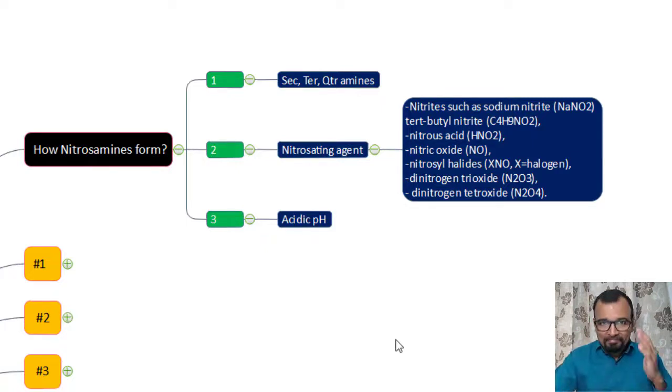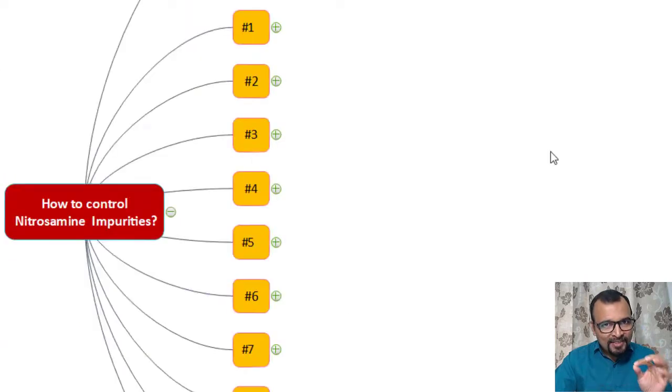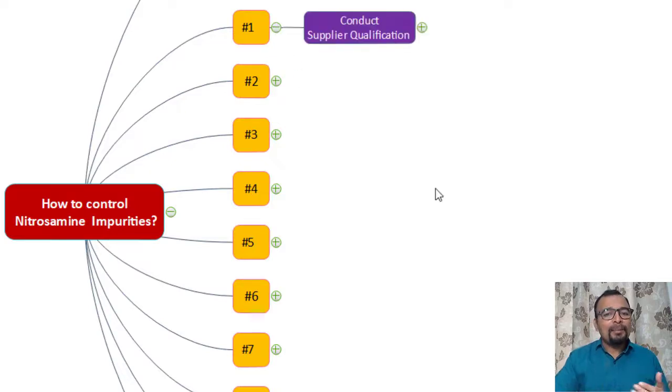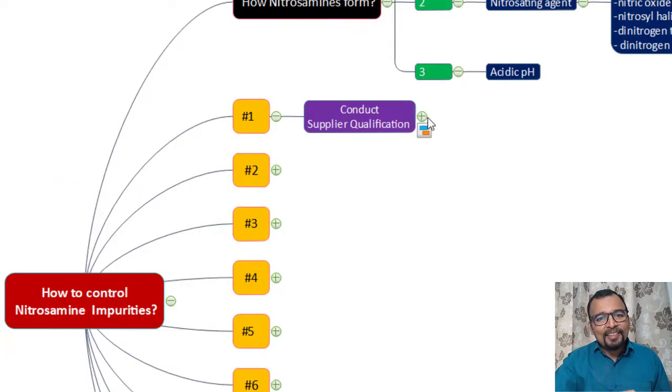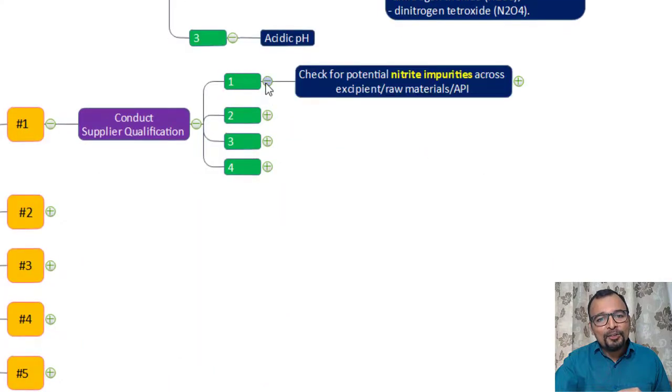So let us now begin with our core area of the presentation on controlling the formation of nitrosamine. Point number one is to conduct the supplier's qualification. It is very important for you to understand, whatever raw materials, APIs, excipients you are procuring, are they free from nitrosamine risk. Here are four different points that you must look into. First, check for potential nitrite impurities across excipient, raw material or the API that you are getting in, because nitrite impurities like sodium nitrite are nitrosating agents which can trigger the formation of nitrosamine.